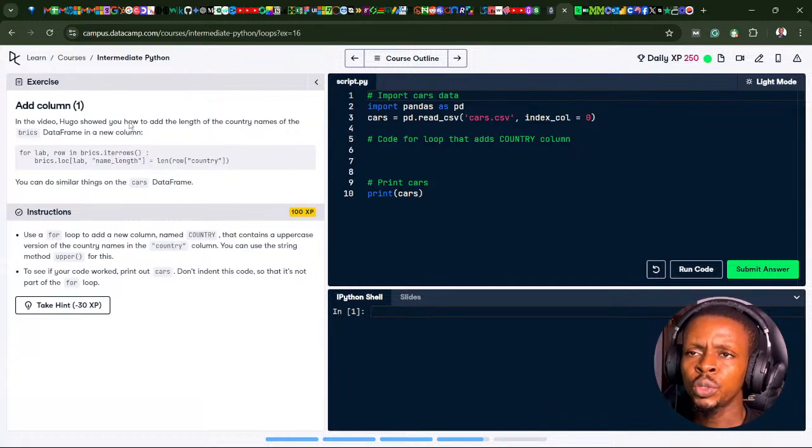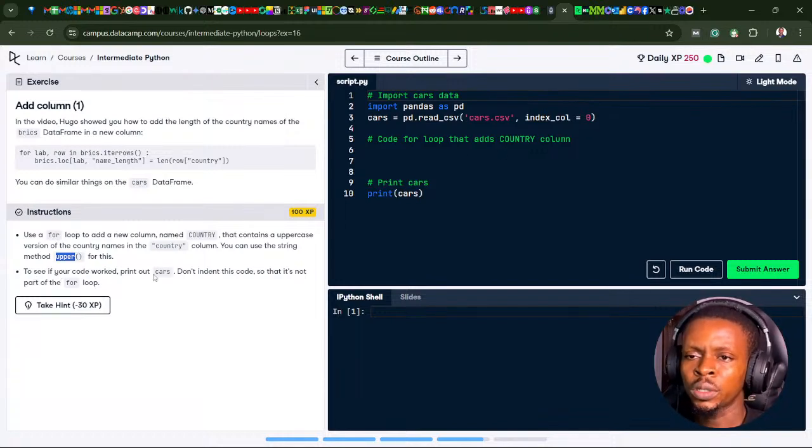In the video, Google showed you how to add the length of the country names of the bricks data frame in a new column. You can do similar things on the cars data frame. Use a for loop to add a new column named COUNTRY that contains an uppercase version of the country names in the country column. You can use the string method upper for this. Rather than using length here, I change the function to upper. Code a for loop that adds the COUNTRY column.